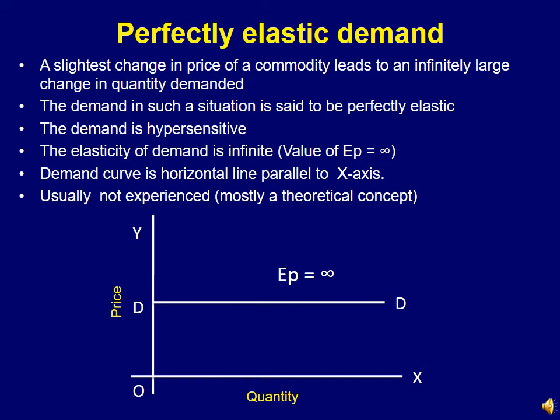So the demand curve is a horizontal line parallel to the x-axis, and again this situation is not experienced in reality. This is also mostly a theoretical concept like the concept of perfectly inelastic demand.